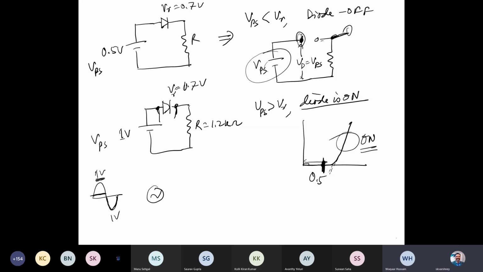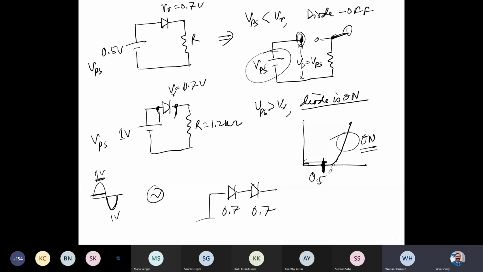Sir, if we apply two diodes in series, do they add up like resistance? Yes, it may be, because the diode has a certain forward resistance. Would they add up like series resistance? Yes, depending on the circuit, it will be in series. Then the net V gamma will be 1.4 volts. So if I connect a 2 volt battery like this, with 0.7 and 0.7 here, it will simply be on.